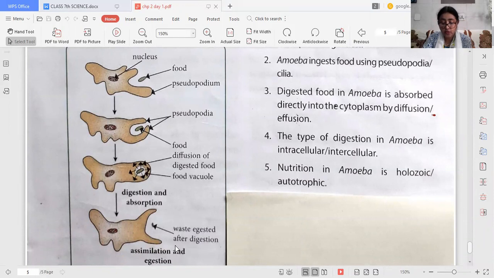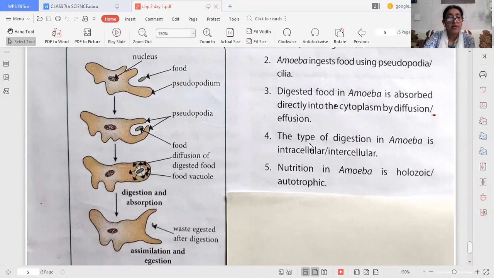The food which is not required, which is waste, which is undigested, will come out from the body through the temporary opening of the cell membrane. So this is the whole process of digestion. These are the 5 steps of holozoic nutrition in amoeba.